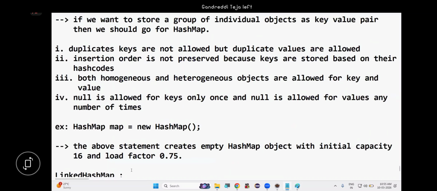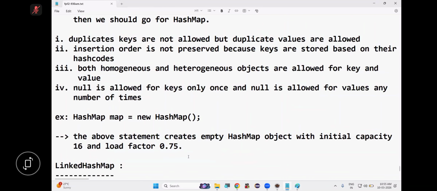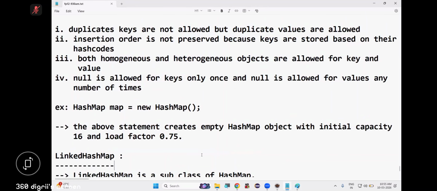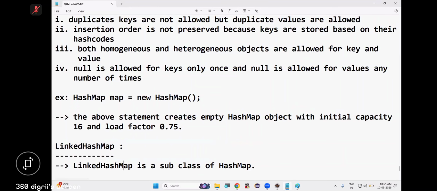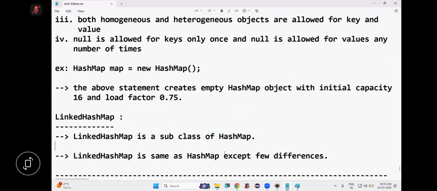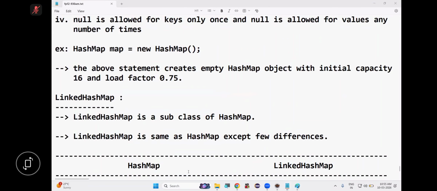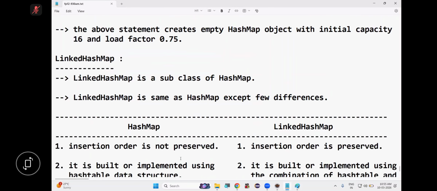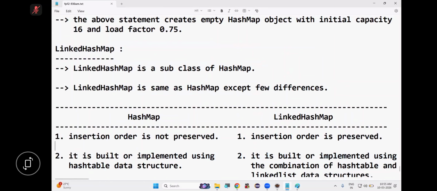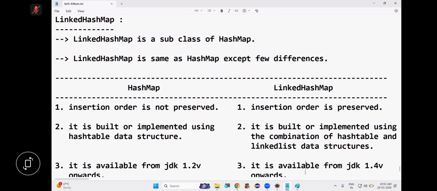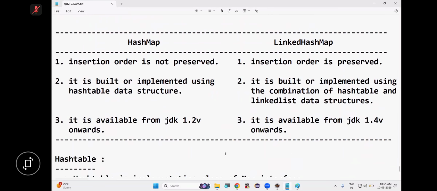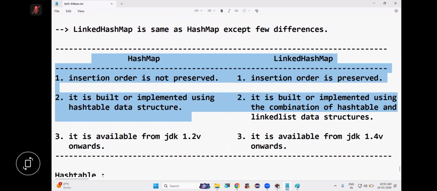Now coming to which one? LinkedHashMap. LinkedHashMap is a subclass of HashMap. Sorry, LinkedHashMap. It is the same as HashMap, just like LinkedHashSet. Tell me the first difference. Insertion order is not preserved in HashMap, but in LinkedHashMap, insertion order is preserved. Next, it is built or implemented using the combination of hash table and linked list data structure. HashMap is available from 1.2, LinkedHashMap from 1.4. Except these 3 differences, both are the same.